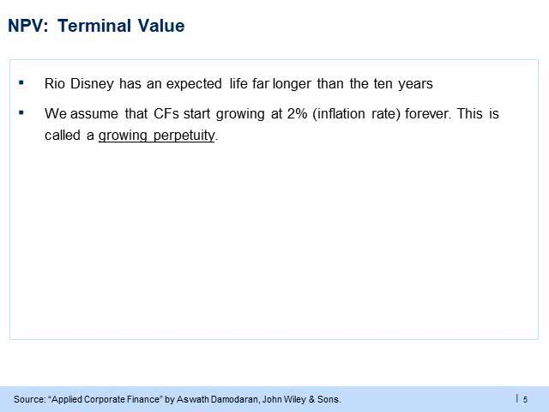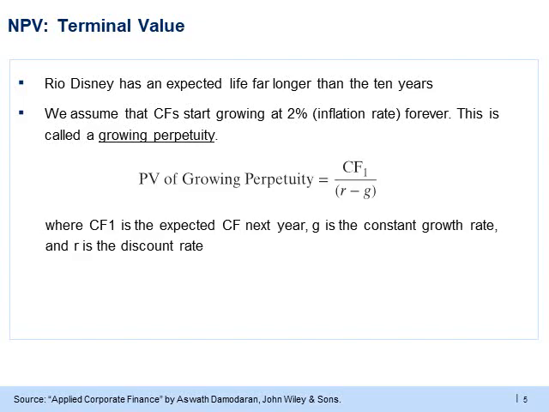To do that, one technique is to assume that cash flows grow at a stable rate, let's say 2%, from year 11 and go on forever. Anyone familiar with different cash flows in finance would immediately recognize this as a growing perpetuity. The formula for calculating the present value of a growing perpetuity is CF divided by R minus G.